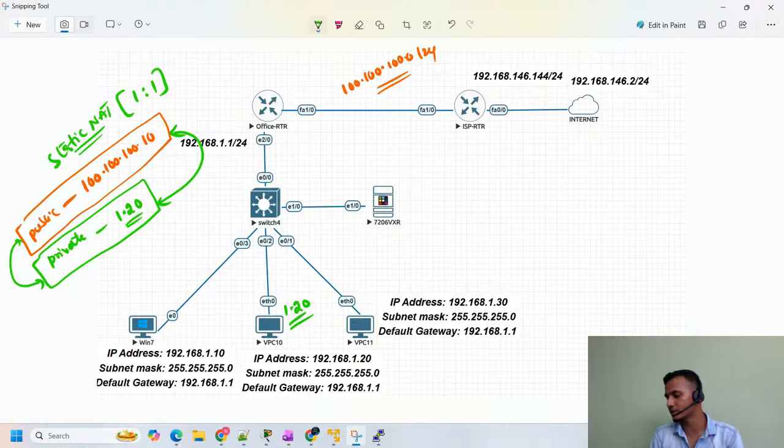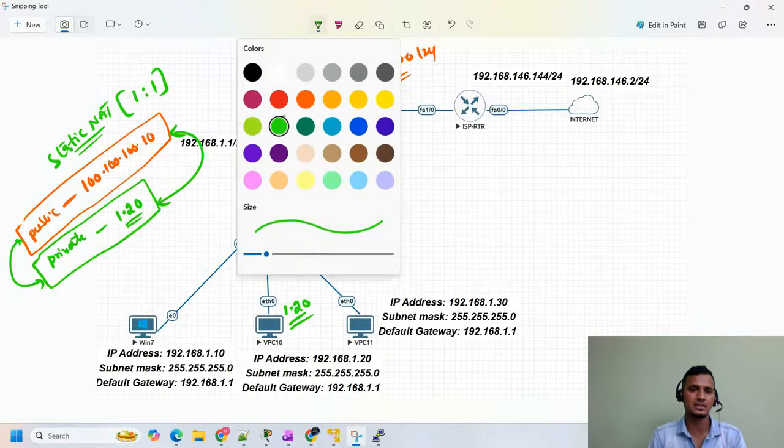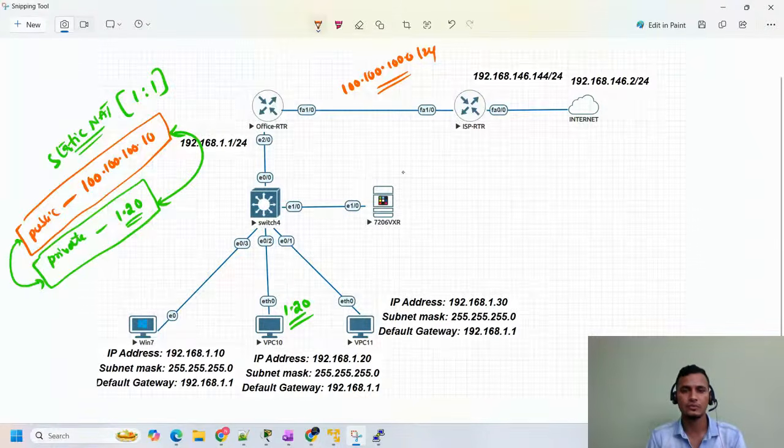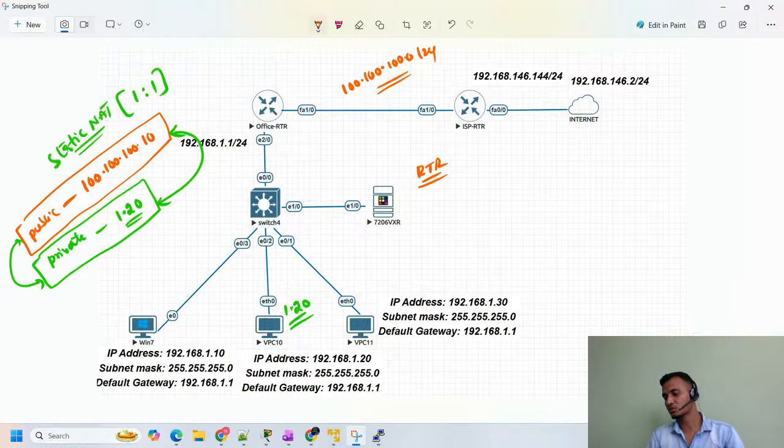To do that, what do I need to do, guys? For static NATing, first we need to specify which IP address we are going to take and how we are going to configure it. The syntax is very easy. In the office router, I'm going to specify that.